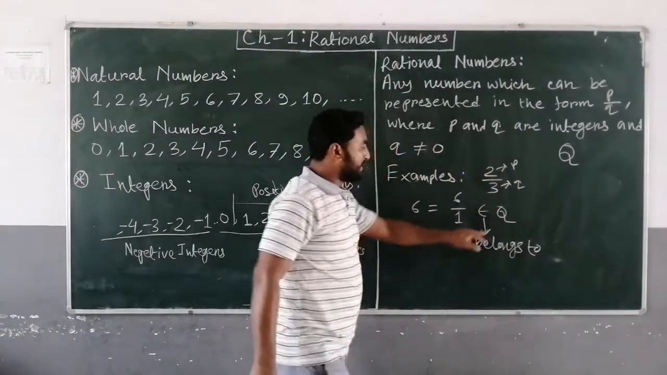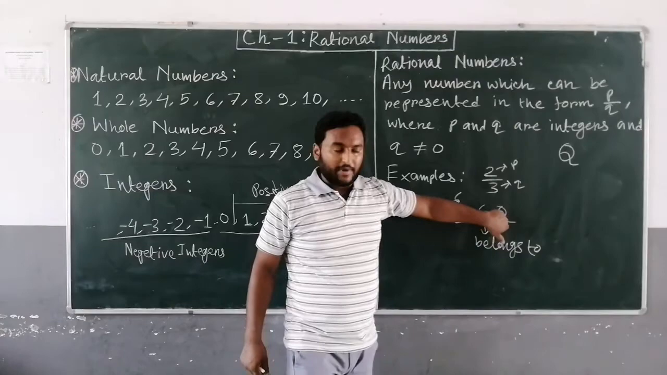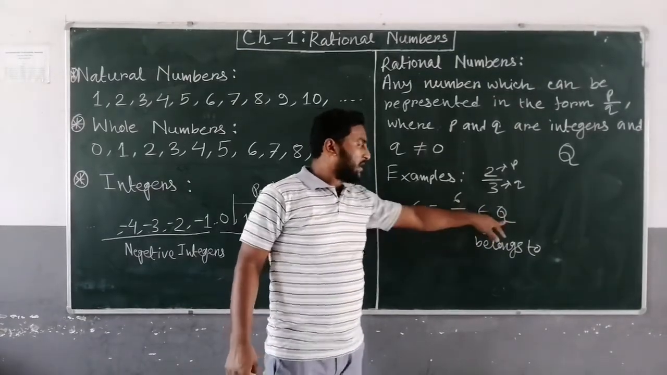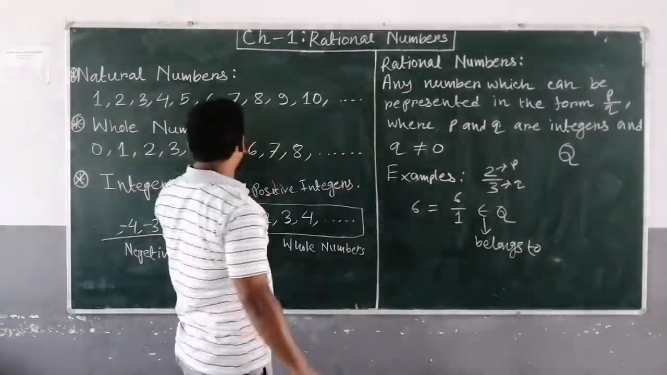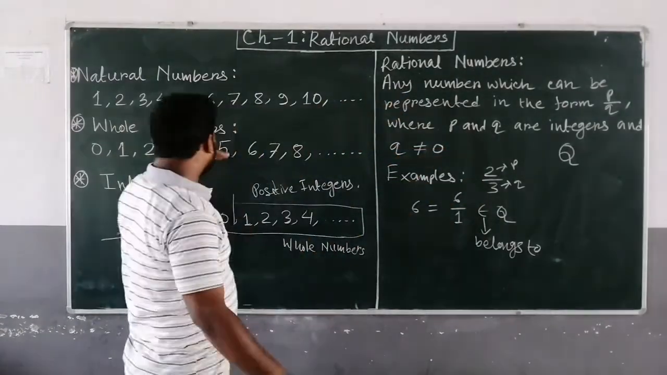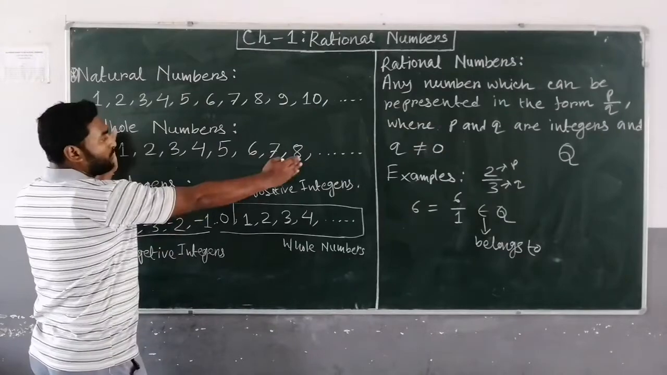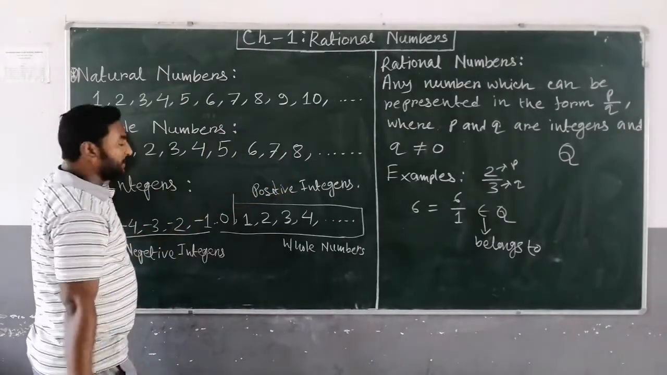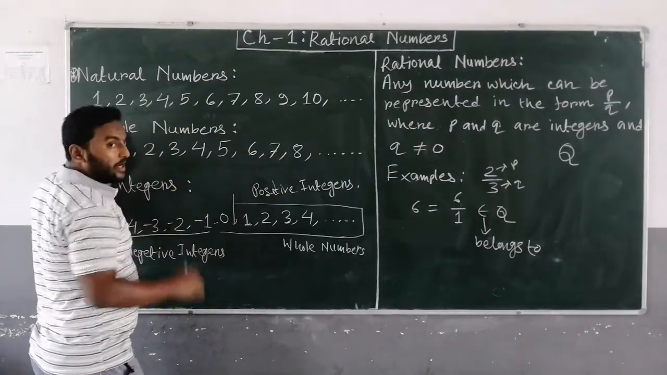Belongs to Q. Q means the set of rational numbers. It means 6 upon 1, that is 6, is also a rational number. So any natural number will be a rational number. Okay. Now come to the whole numbers. From 1 to positive infinity, these are natural numbers. These all are rational numbers.